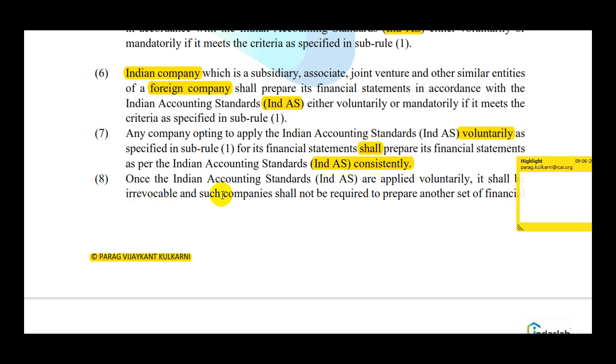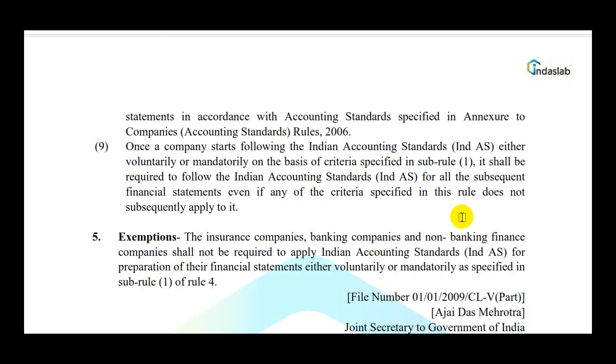So yeah, once you apply voluntarily, then it shall be irrevocable. That's the key. And such company shall not be required to prepare another set of financial statements in accordance with the rules 2006. That is, you are not required to apply the old accounting standards, or you can call them the existing accounting standards.